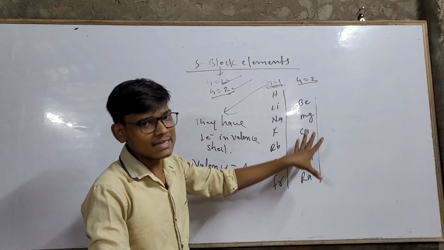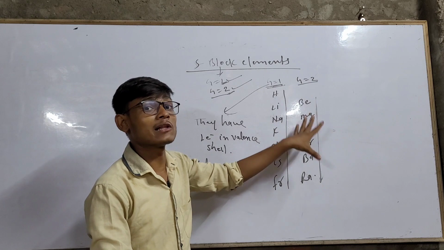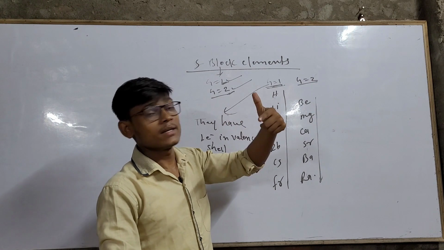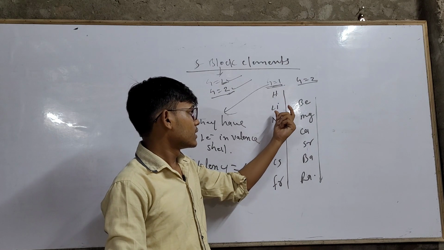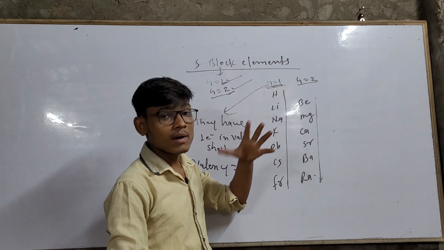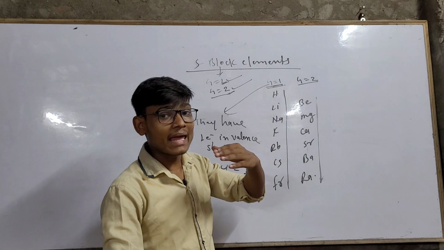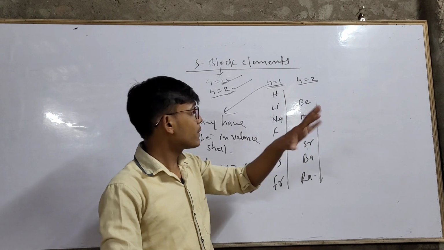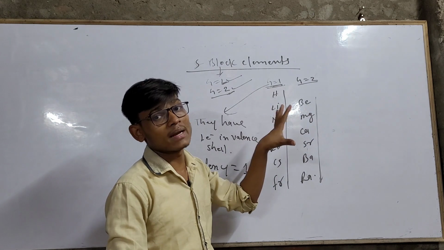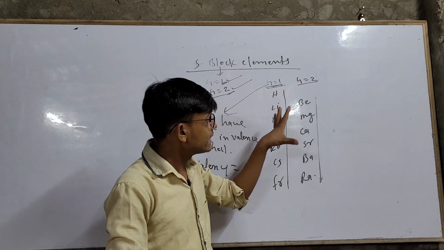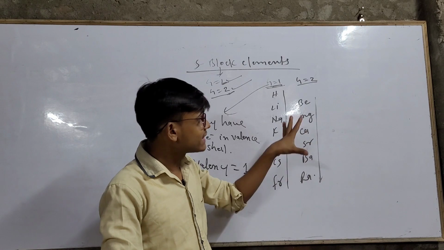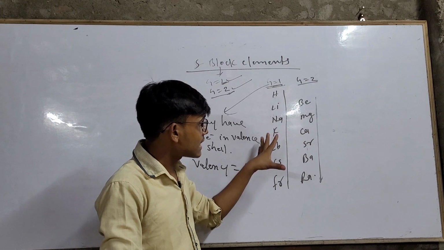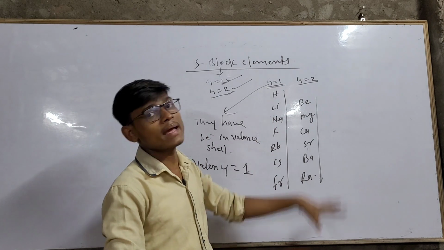And all these are metals and highly reactive metals, and also these all are soft metals. In class 10th we have studied that sodium and potassium are very soft metals. They can be cut with a knife. So remember this, all these elements are soft metals, okay, and highly reactive metals, and they have tendency to lose electron. Due to this reason, these elements are known as electropositive elements.